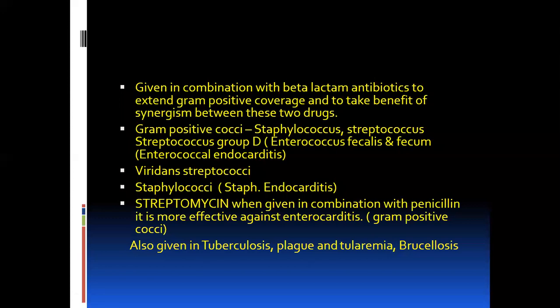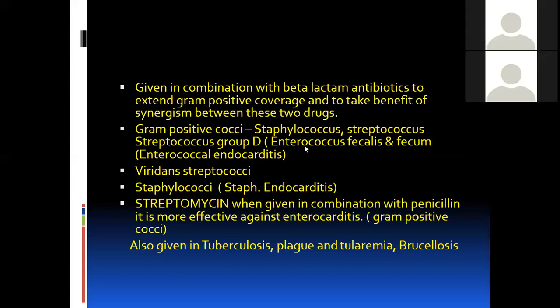So aminoglycosides are again effective in the case of viridans streptococci infection. So first of all, we have done gram-negative rods. Then, second step, gram-positive cocci, and in the gram-positive cocci, streptococcal infections, which are of two types: enterococcal endocarditis and viridans streptococci.